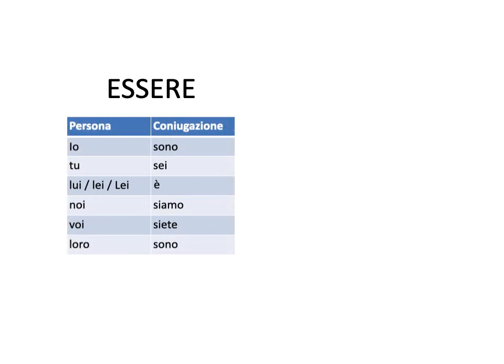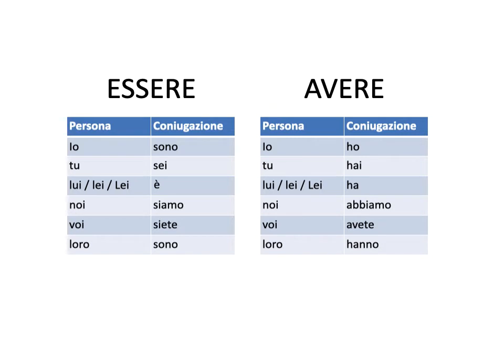So remember, you need to memorize these two. Essere and avere. Extremely important. Okay? As always, use whatever strategies you know for memorizing short strings of words, but these definitely need to be in your mind at all times.